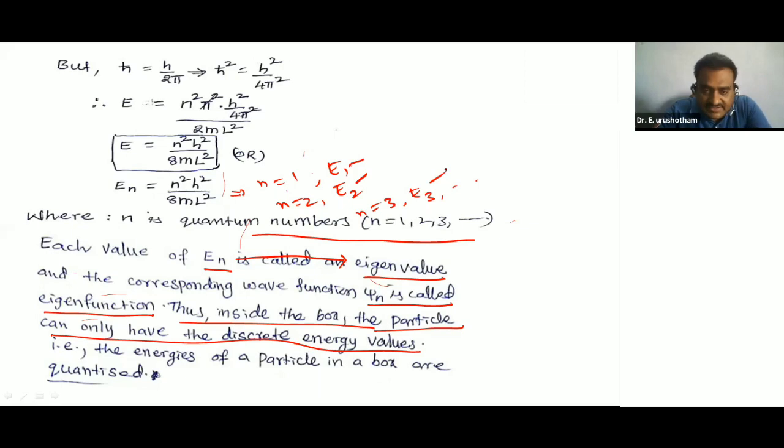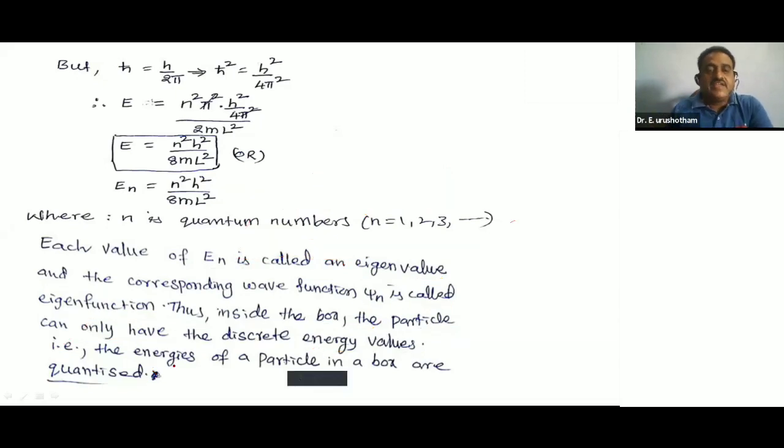Discrete energy levels. Inside the potential box, the potential has a constant value. The energies of a particle in a box are quantized. The energies of a particle inside the potential box are quantized. Up to here, very, very important: quantized.